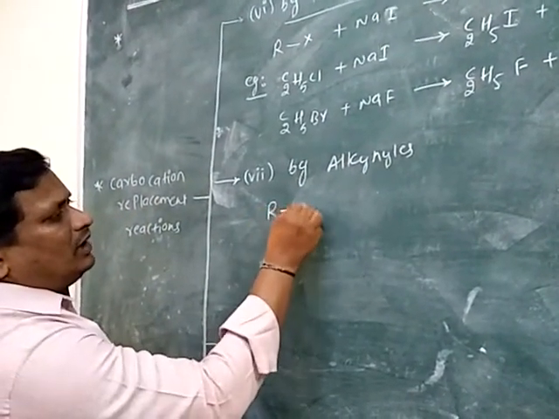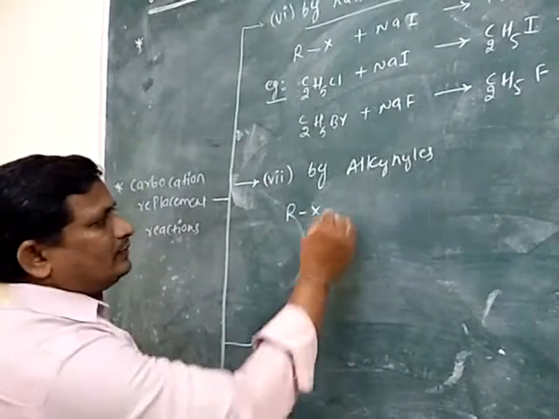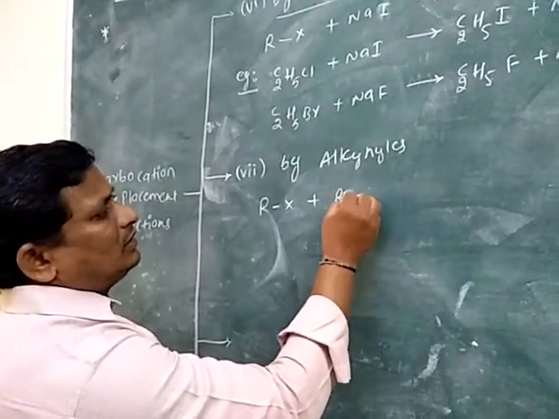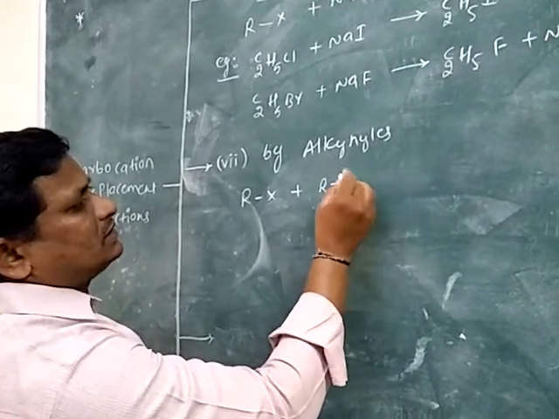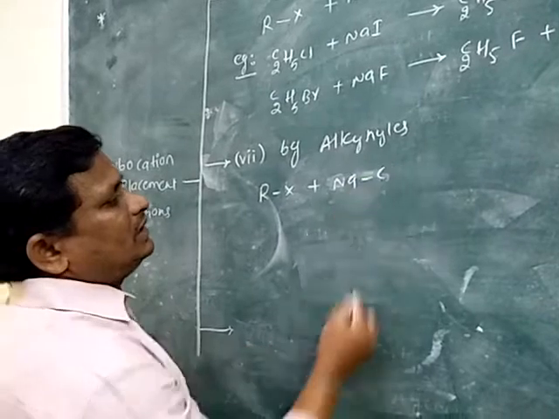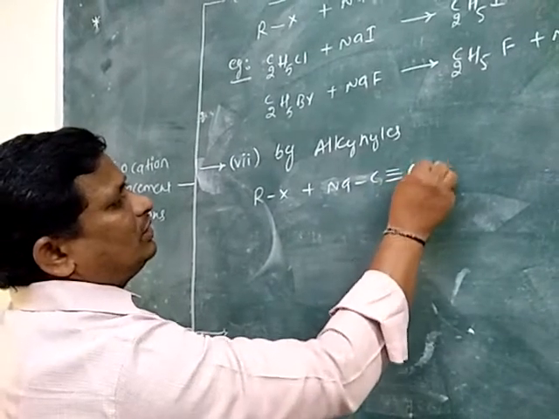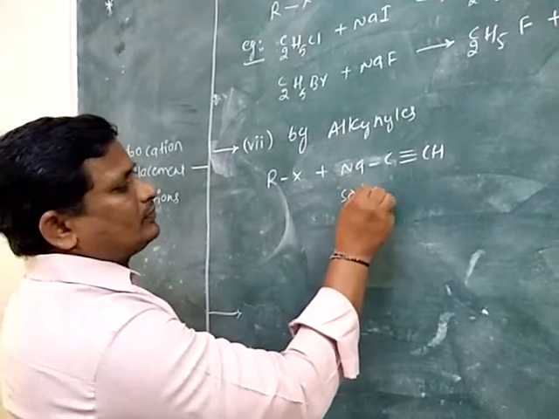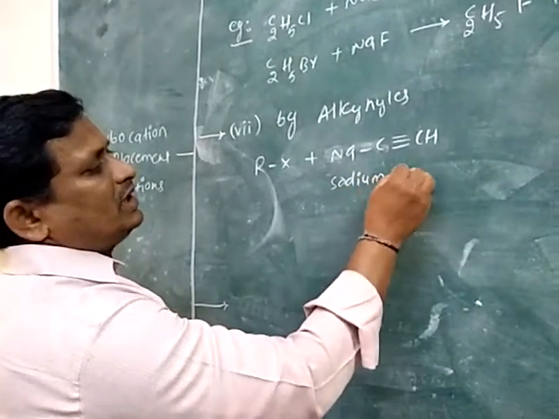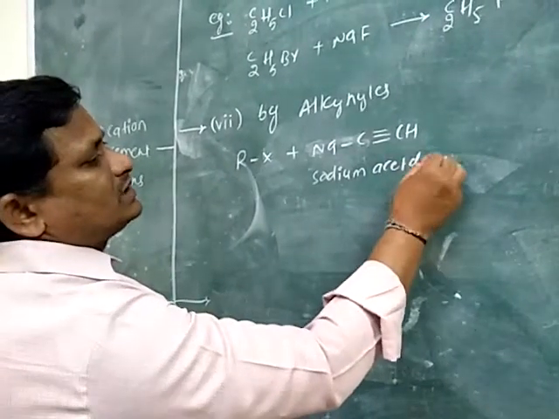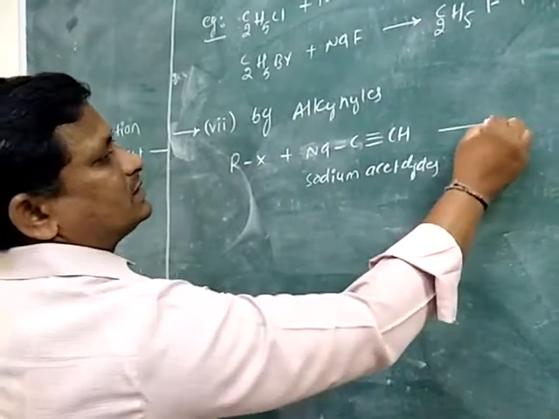For example, alkyl halide RX is treated with sodium acetylide, Na C triple bond CH.